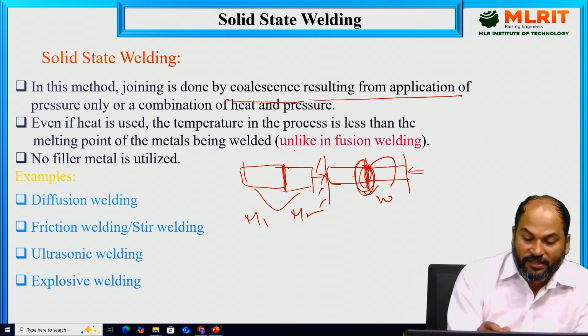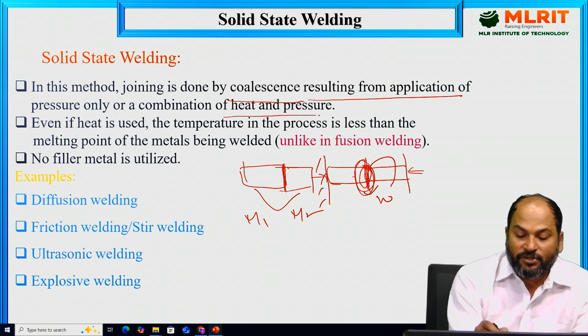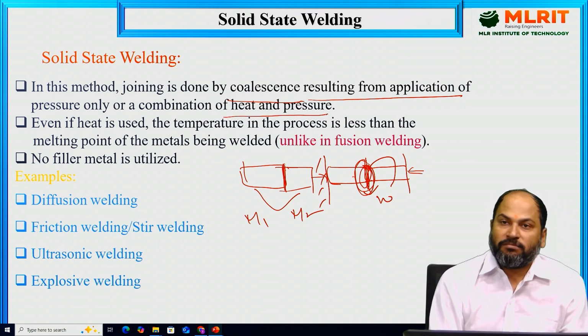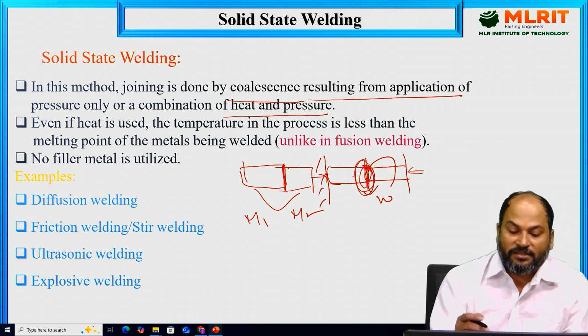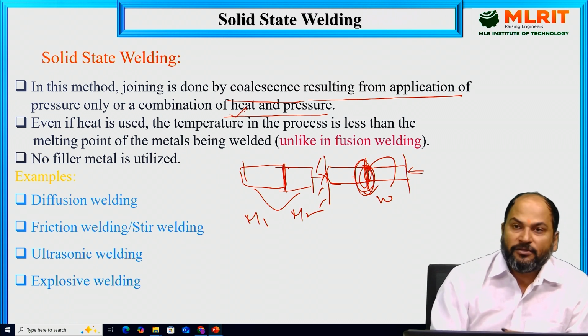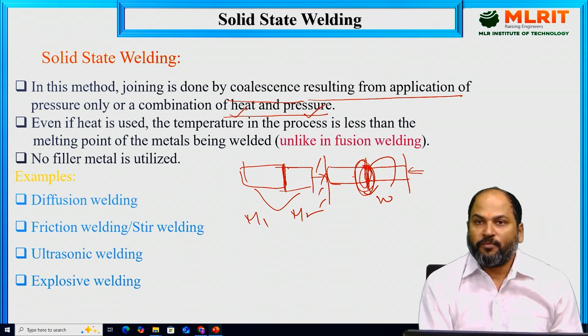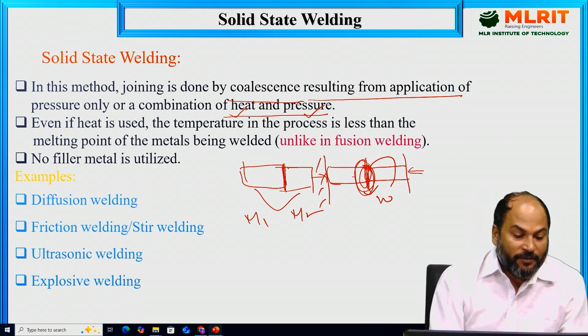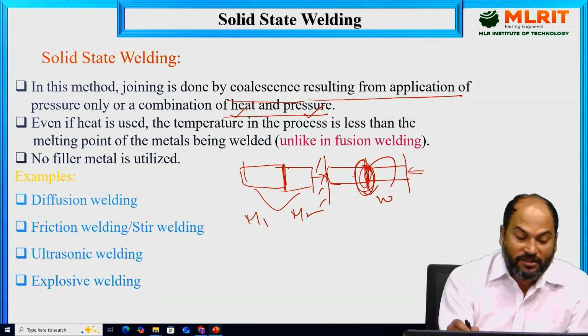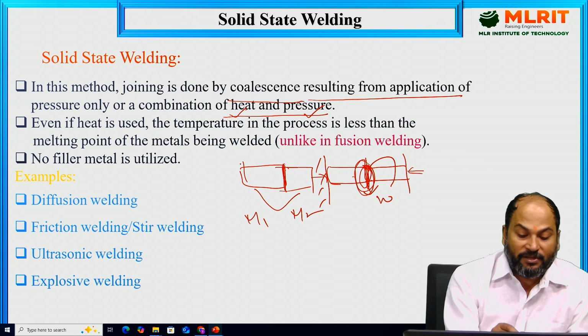So that has been written here. We can use heat, we can use pressure, both can be used, but it's not necessary. Only heat will be sufficient, only pressure will also be sufficient to join the two parts together. That has been written here. Even if heat is used, the temperature in the process is less than the melting point of the metal being